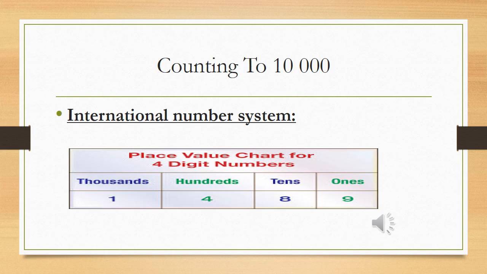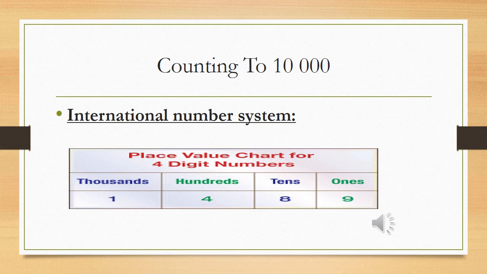Okay, there is a number 1489. Now we have to describe it with the help of the international number system or place value. So we start from right to left. It is a basic rule of mathematics that we start from right to left. 9 is the ones, 8 is the tens, 4 is the hundreds, and 1 is the thousands.